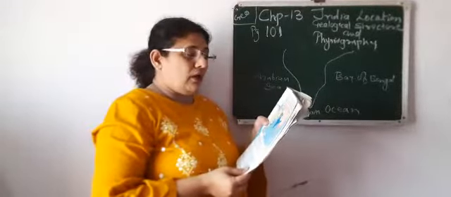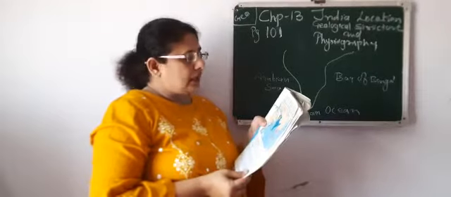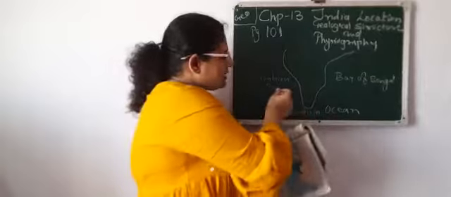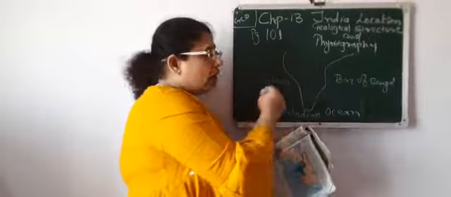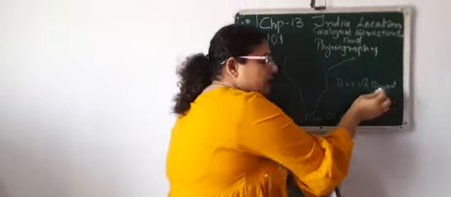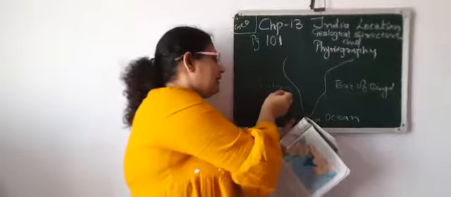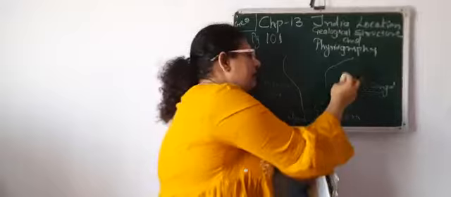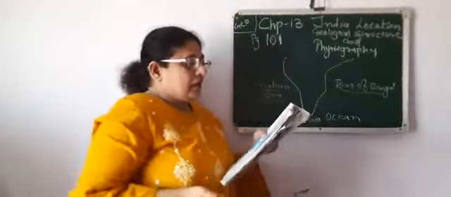The Bay of Bengal lies to the east and the Arabian Sea to the west of the Indian Ocean. Now you can see this is the Indian Ocean. On the east side there is the Bay of Bengal, and on the west side there is the Arabian Sea. So we are covered with water.